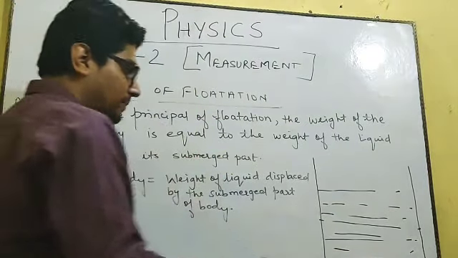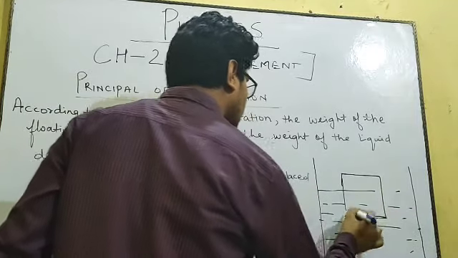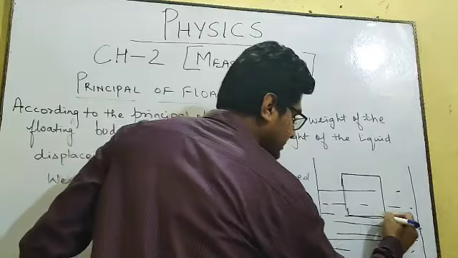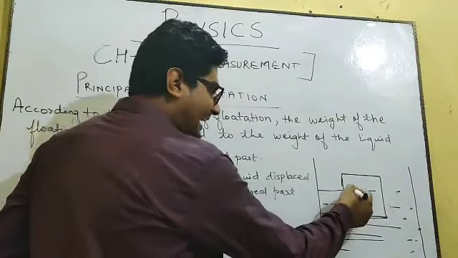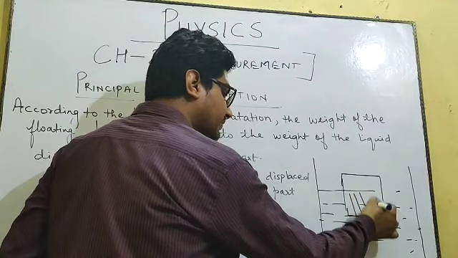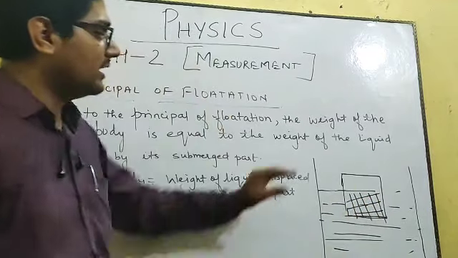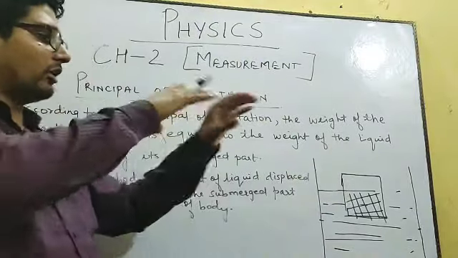Now I will place an object in this, and suppose this object is floating in this water. Now look at the portion of the object which is inside water. This much portion of the object is inside water. The above portion is still out of water and the object is floating on water.